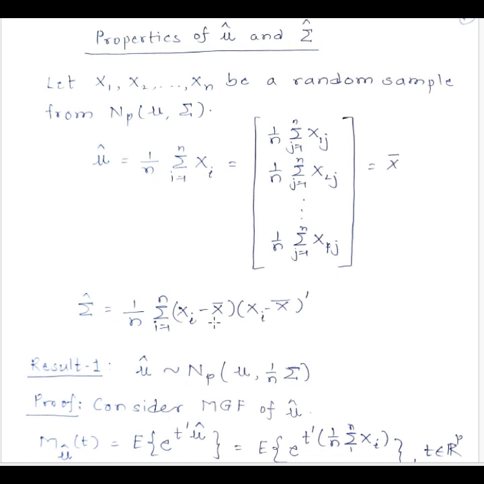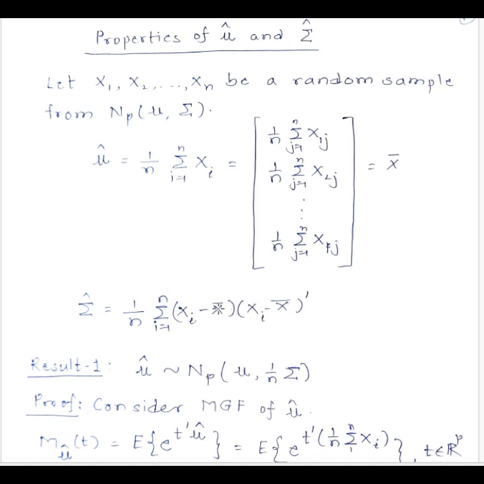Now why is that the case? Notice that xi and x bar both are random vectors, and we are considering their subtraction and multiplying it. So the subtraction itself will be another random vector, and we are multiplying it by its transpose. So this will be a p by 1 vector getting multiplied by a 1 by p vector, so that we will have a p by p matrix.